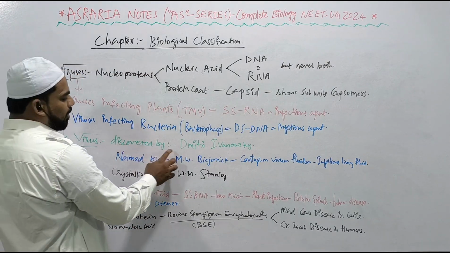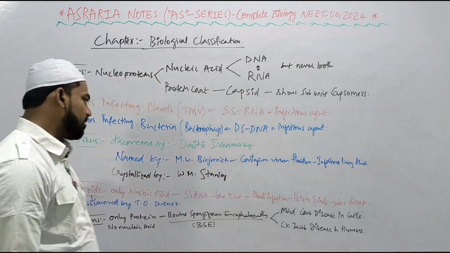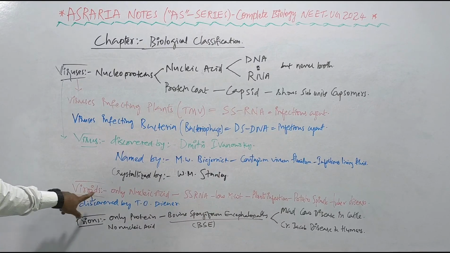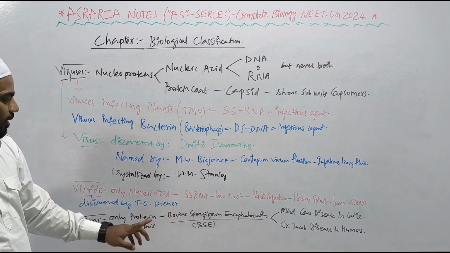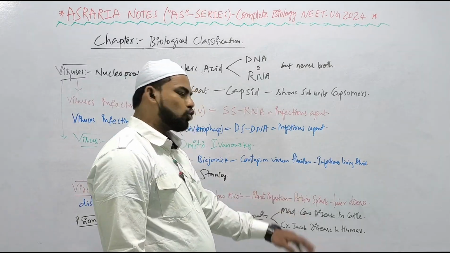This virus was discovered by Dmitry Ivanovsky, named by M.W. Beijerinck as contagium vivum fluidum, infectious living fluid, and the viruses were crystallized by W.M. Stanley. Viroids have only nucleic acid, no protein, right? That too single-stranded RNA of low molecular weight. It infects the plants, example, potato spindle tuber disease.